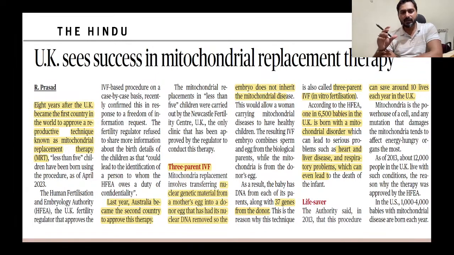So the three parent baby has been made legal in UK a few years back, but it has been made legal even in Australia. So that is why it is in news. UPSC has already asked questions based on mitochondrial replacement therapy or three parent baby. So what are we going to do? We'll develop an understanding of what is this three parent baby, and then we'll also see